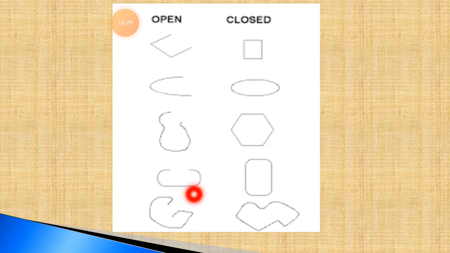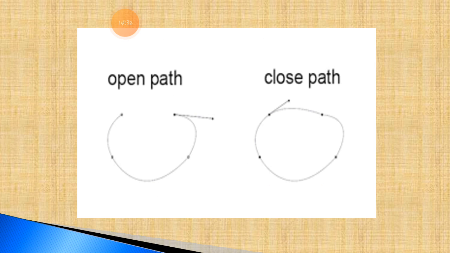And in the open shapes, the lines are not connected with each other, and in the closed shapes, lines are connected with each other. There is no space between them in the background also. So here you can do comparison very well. In the one picture you can do comparison. All the shapes, open and closed, were there, so it will be easy for you students.